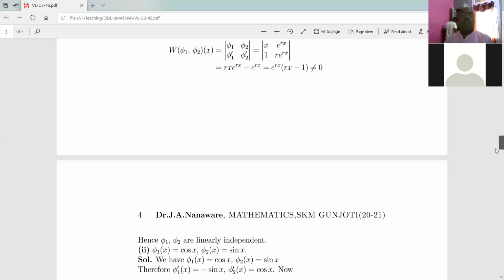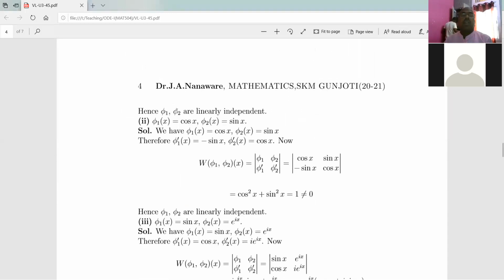Okay, so I have written here the conclusion of that example 1. Now we will consider another pair of functions: the first function is cosine x and the second function is sine x. Let us again use the same theorem to see whether these two functions are linearly independent or not. So here again we need to write the Wronskian for these two solutions.